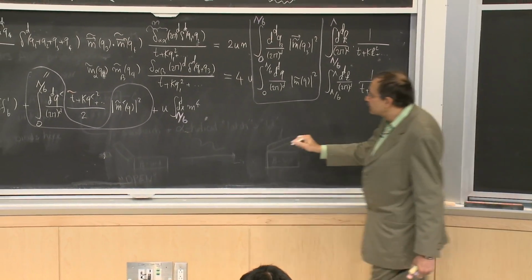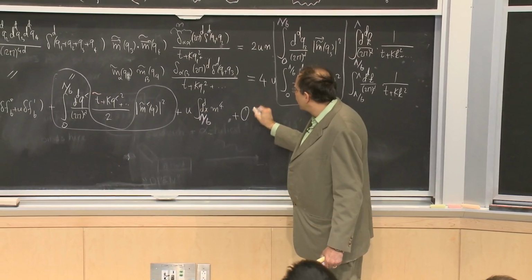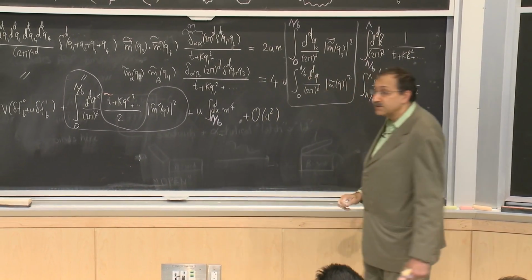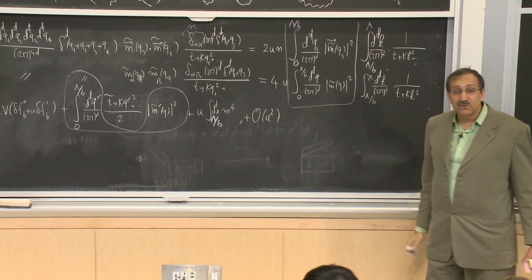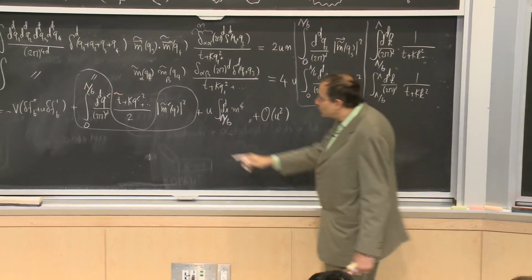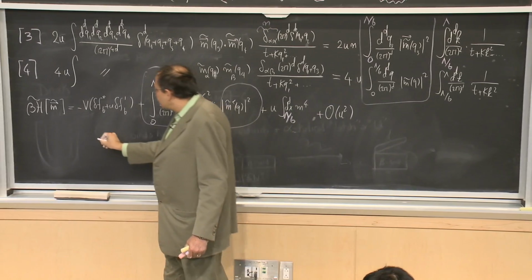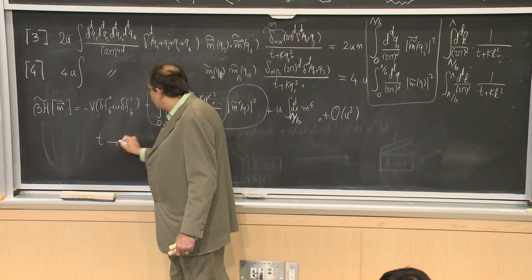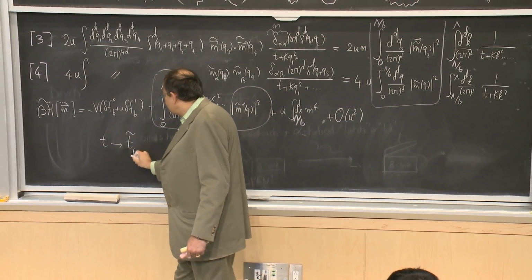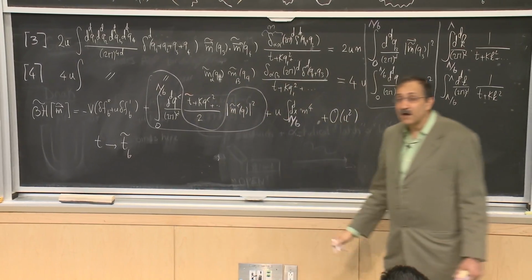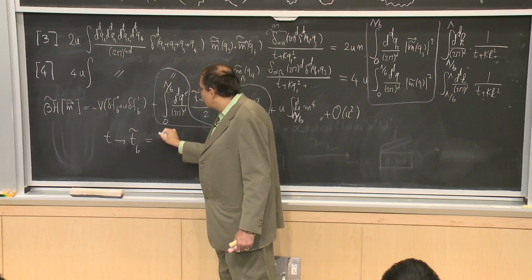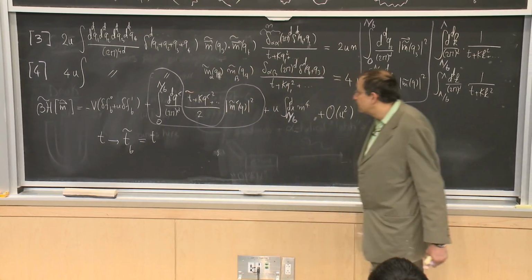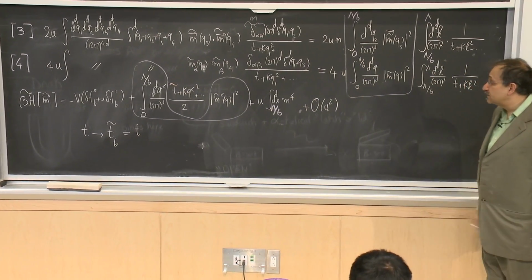So you can see that to order of u squared that I haven't calculated, to order of u, the only effect of this coarse graining is to modify this one parameter so that t goes to t tilde, which certainly depends on how much I coarse grain things. And this is the original t plus the sum of these things.